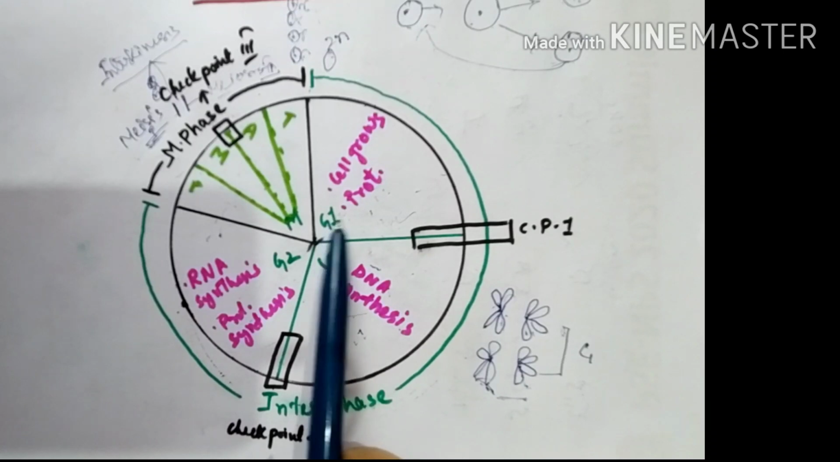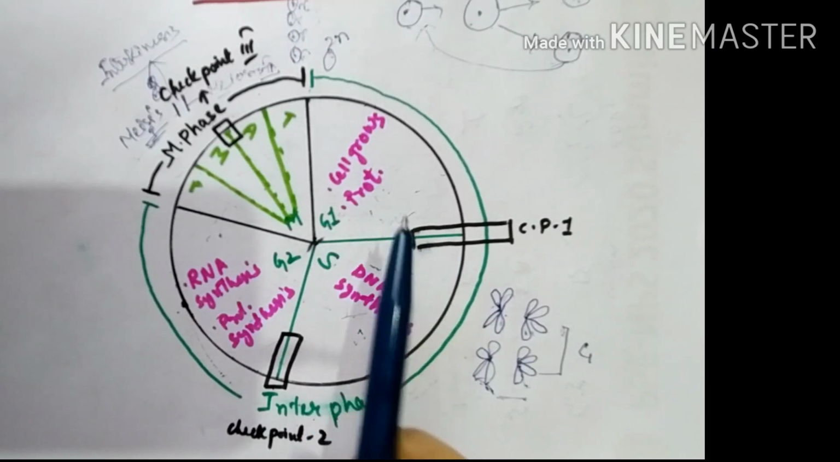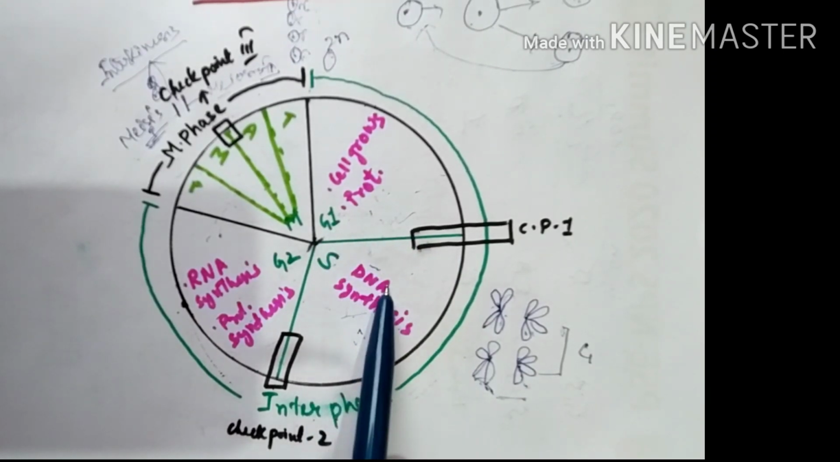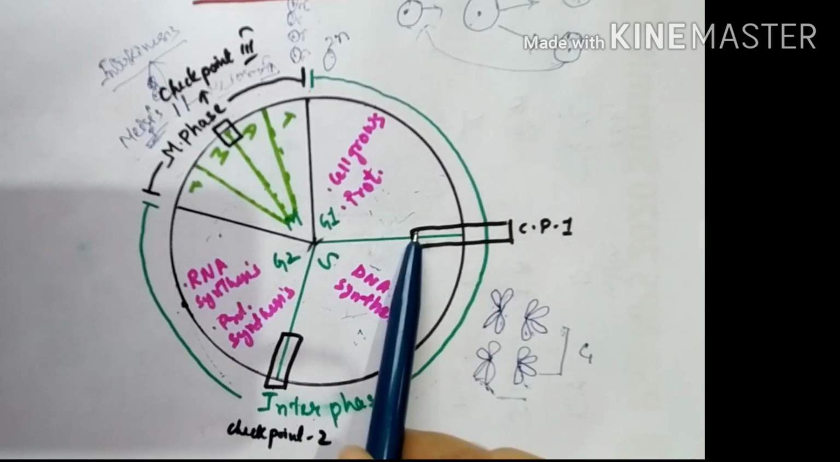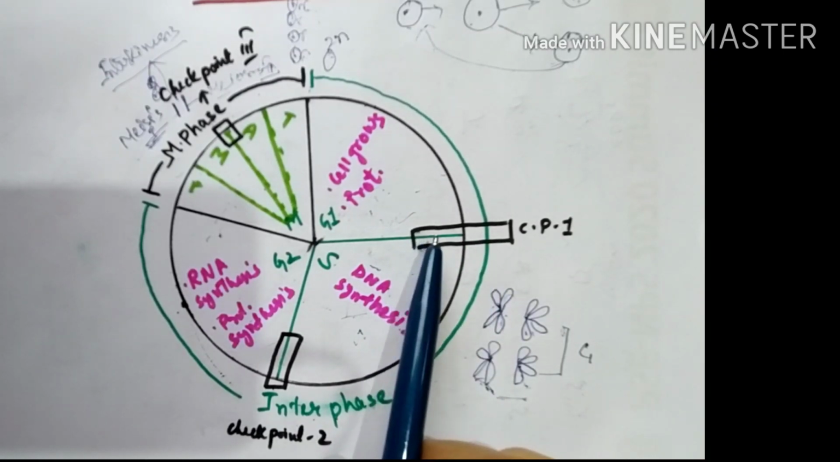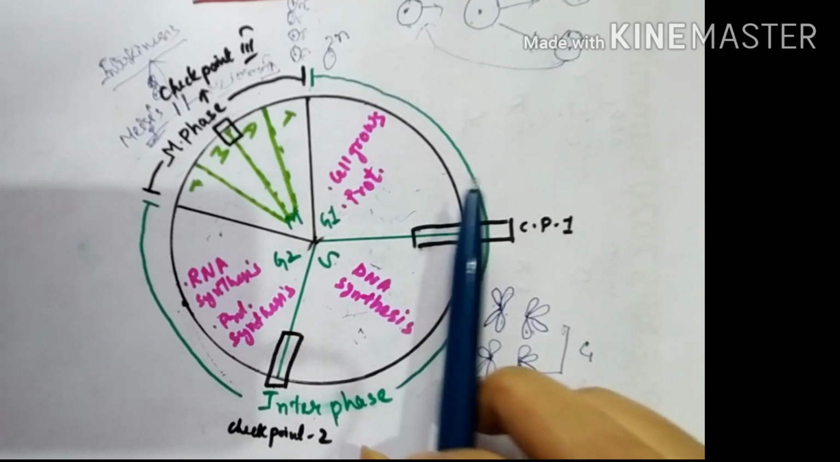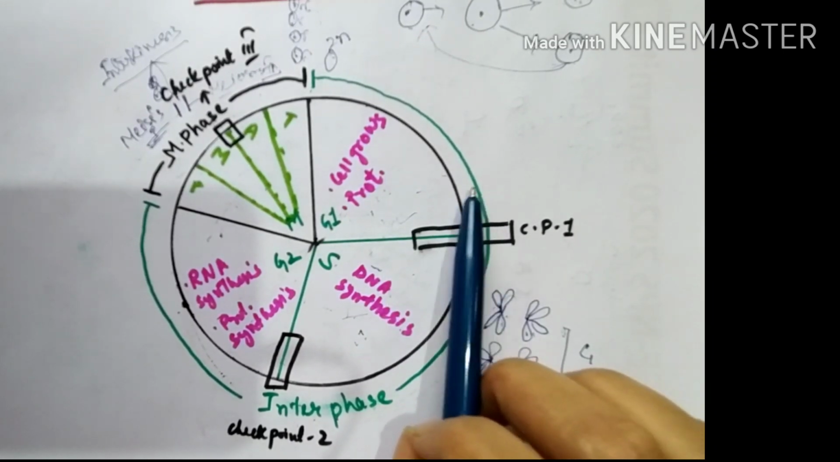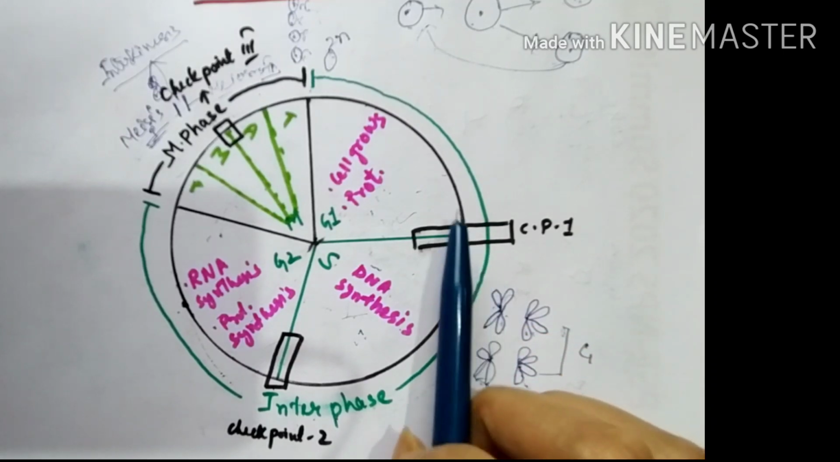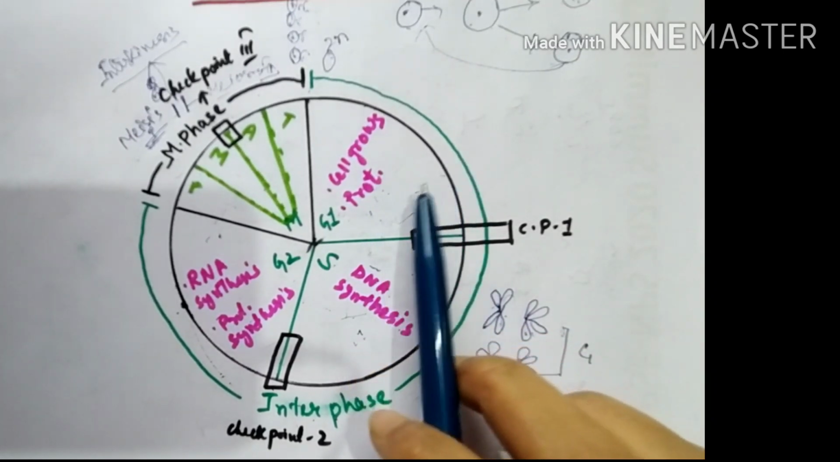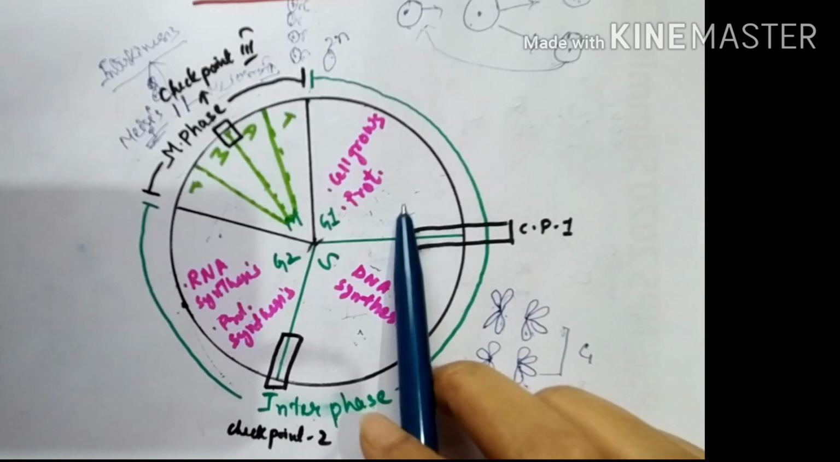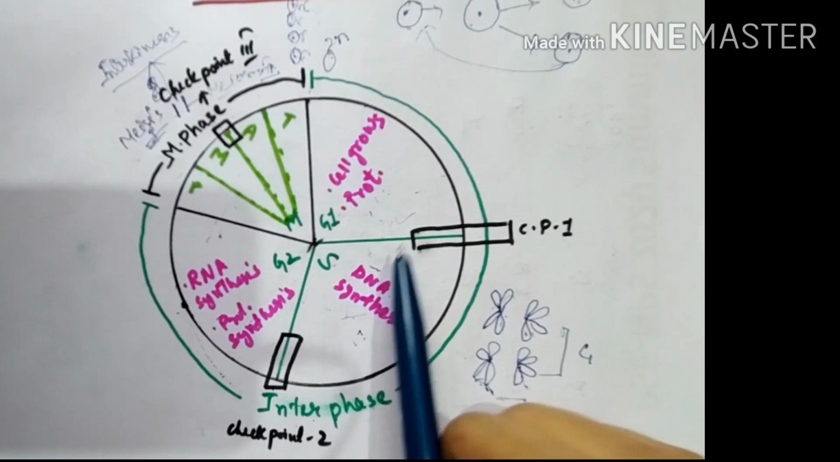So here the very first checkpoint exists between the G1 and S phase. Here the checkpoint monitors if the cell has grown in size sufficiently and if the cytoplasm to nucleus ratio is proper, and then if it is found that everything is proper, it will enter the S phase, the synthesis phase.